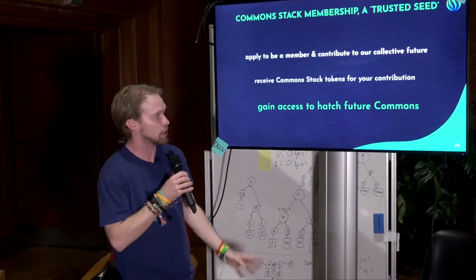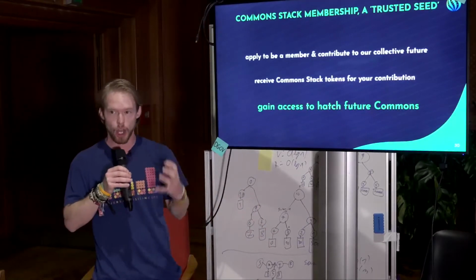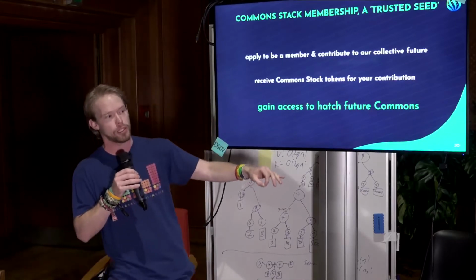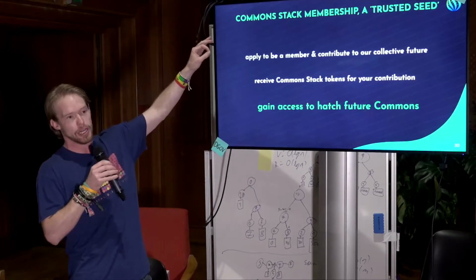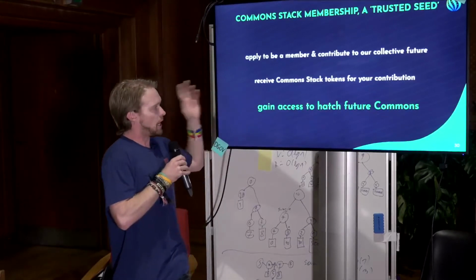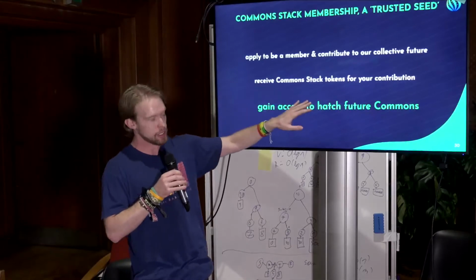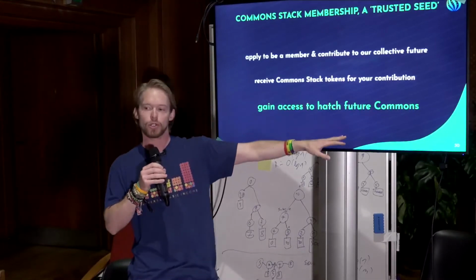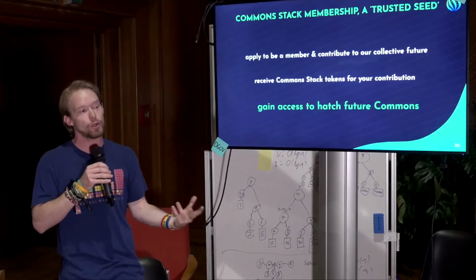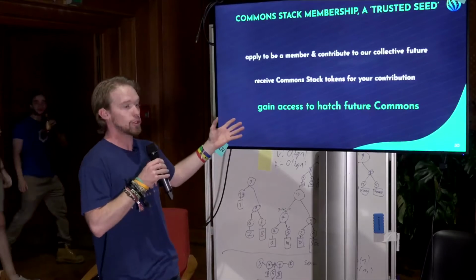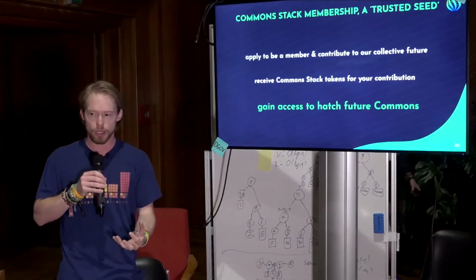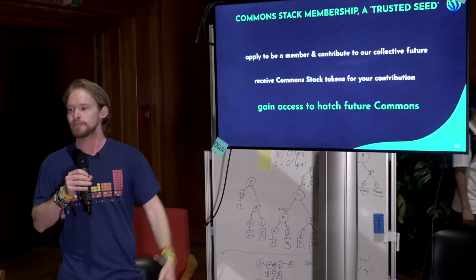This is the trusted community that will basically launch all of the augmented bonding curves that come from the Common Stack components. So if you are part of the Common Stack Trusted Seed, you have contributed to building these open source components, and you will have Common Stack tokens, which give you access to hatch all future commons that come from the augmented bonding curve component. And we think this is a really good value proposition to the community to be able to basically jumpstart this new community economic model and build a better future for all of us.